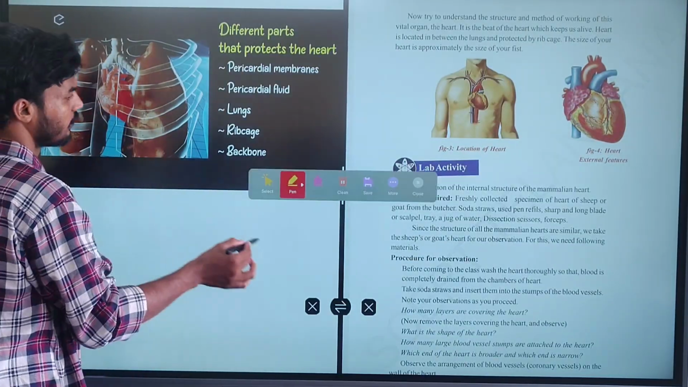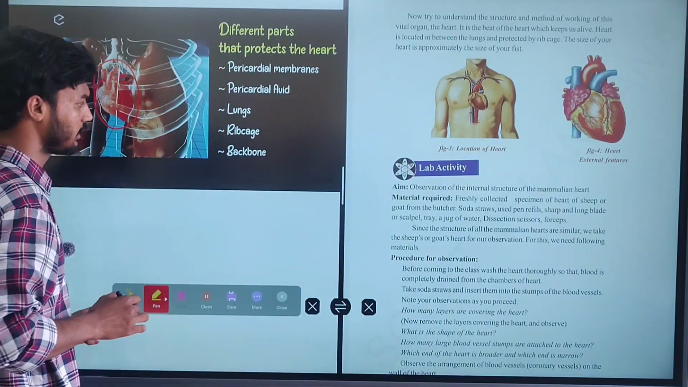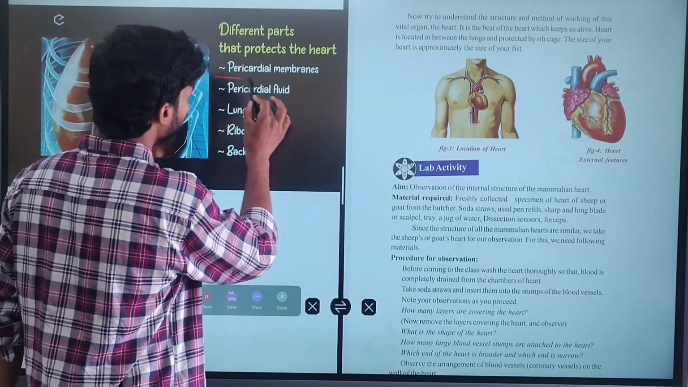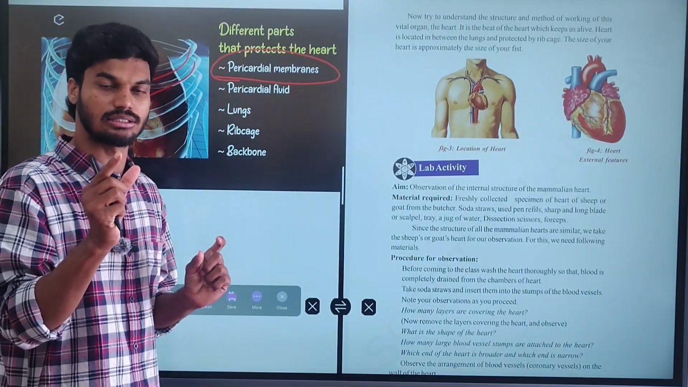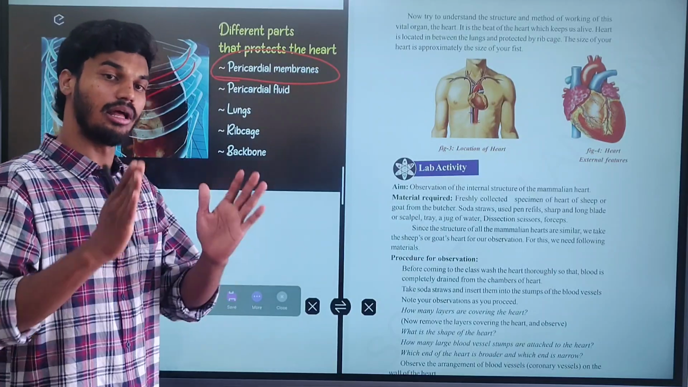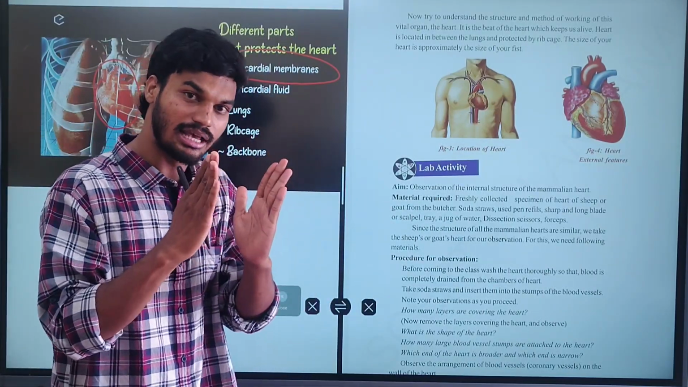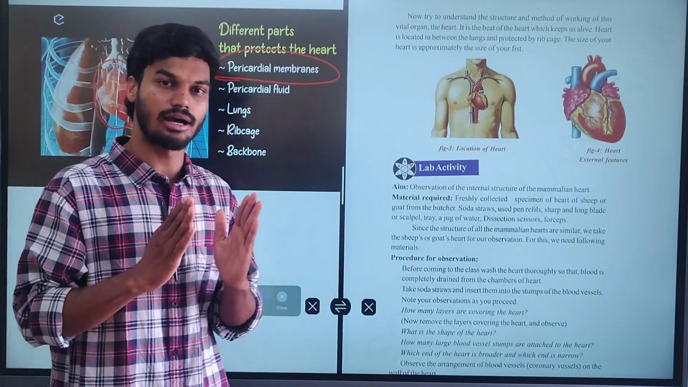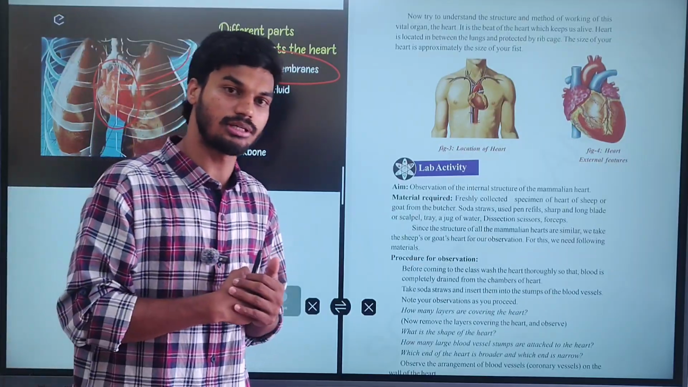The heart is located between the lungs. It is covered by the rib cage. It is protected by pericardial membranes. The heart is covered by two layers, the pericardial layers. Between these two layers there is a fluid, the pericardial fluid. It protects the heart from shocks.